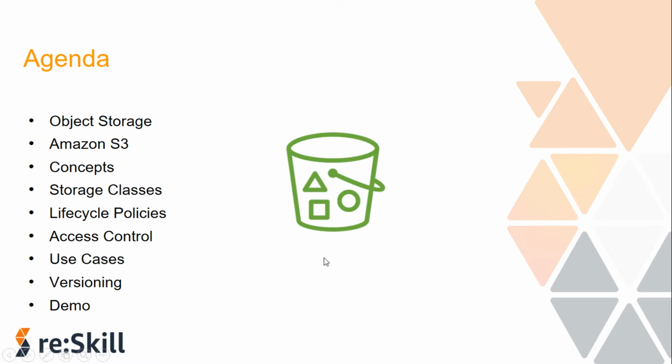So in this video, we will first start by discussing what object storage is and how it is different from other types of storage. Then we will have a little introduction to Amazon S3. We will see what concepts come into it, then the storage classes, lifecycle policies, access control, use cases, versioning, and a demo. All of these features in S3, I'll be giving you a brief overview of them. Also, I will give you different demos for different things that we will be discussing on S3. So let's begin with our session.